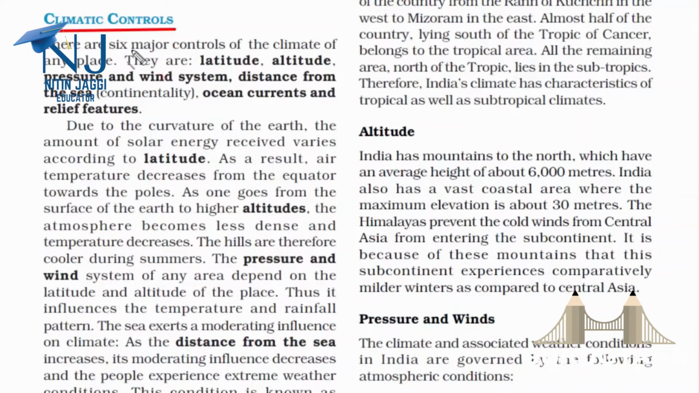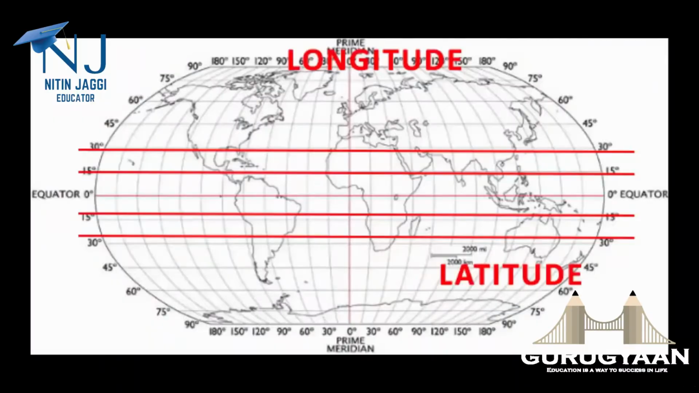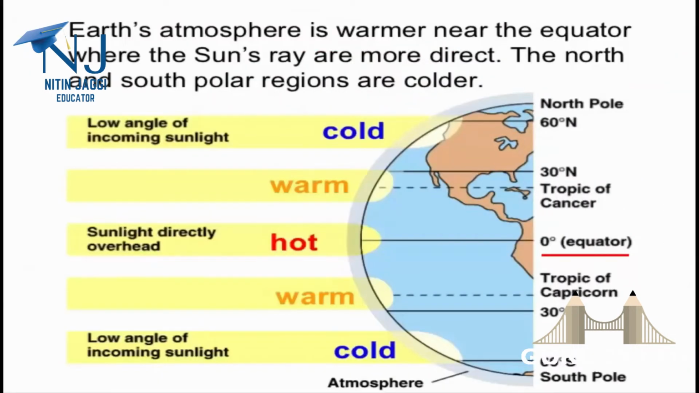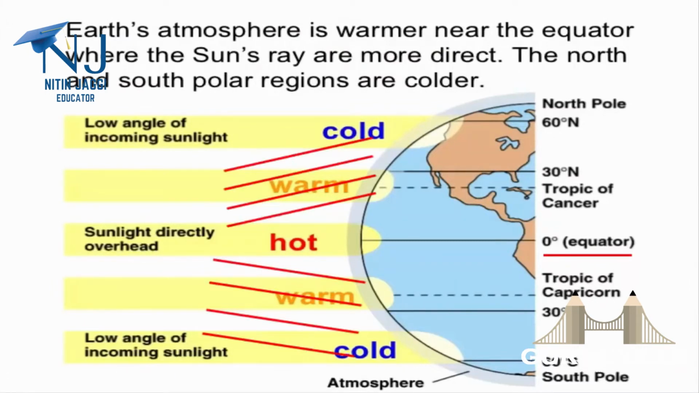So always remember, the climate of any place has 6 major controls. They are latitude, altitude, pressure and wind system, distance from the sea, ocean currents and relief features. So while latitude is one of the options, latitude is the horizontal line and longitude is the vertical line. So you see equator is a latitude, right? And it's very warm at the equator because the sun rays fall directly on the equator. And as we move away from the equator, in both southern and northern hemisphere, we'll notice a change in the climatic condition. That is, the temperature decreases. Because in this region, the sun rays do not fall directly. So that's the role of the latitude.